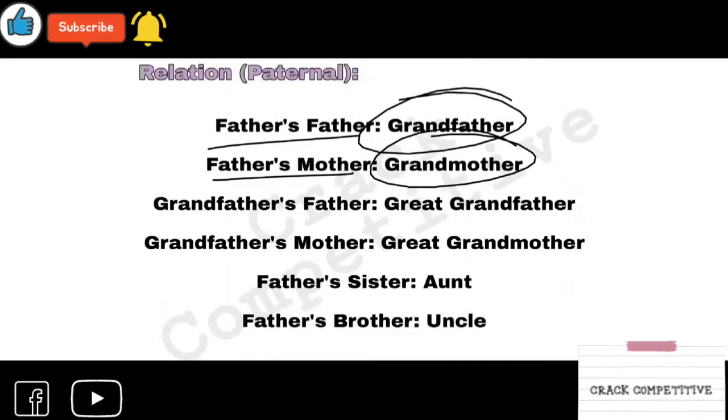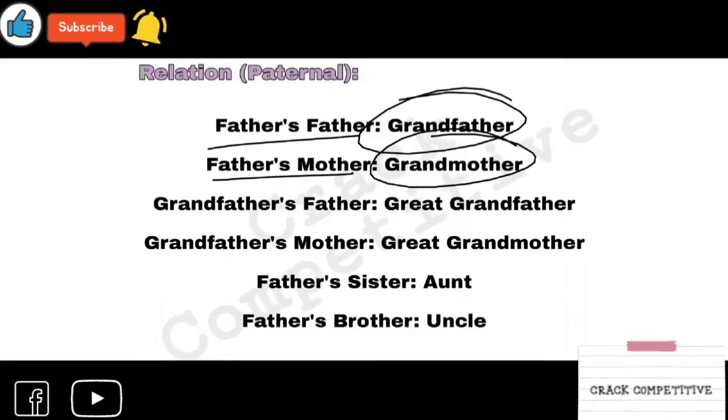You also have to remember that your mother's father and mother's mother are not simply grandfather or grandmother. They are your maternal grandfather and maternal grandmother, of your maternal relation. So we have to add maternal. Grandfather is your father's father and grandmother is your father's mother.